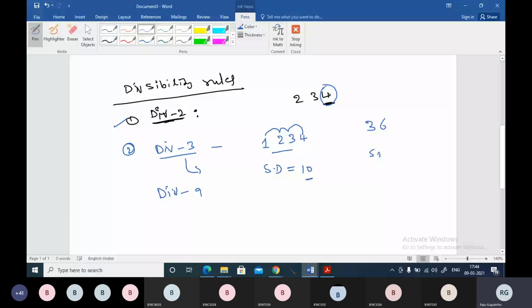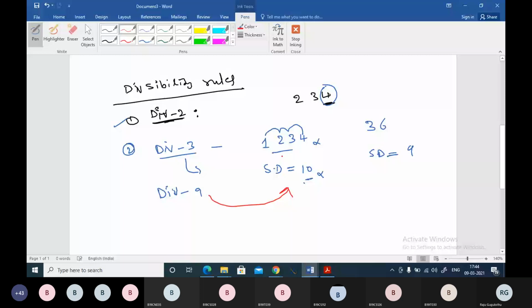After finding the sum of the digits, we will check: if the sum of the digits is divisible by 3, then the given number is divisible by 3. If the sum of the digits is not divisible by 3, then the given number is not divisible by 3. So in this case, as 10 is not divisible by 3, 1, 2, 3, 4 is not divisible by 3. Similarly, 10 is not divisible by 9, so 1, 2, 3, 4 is also not divisible by 9.